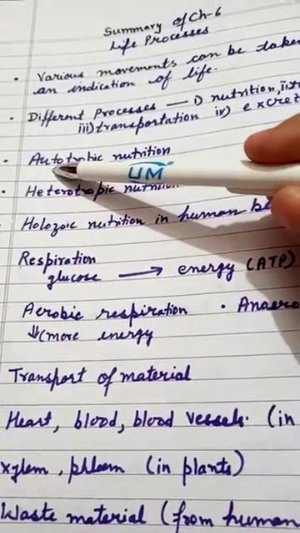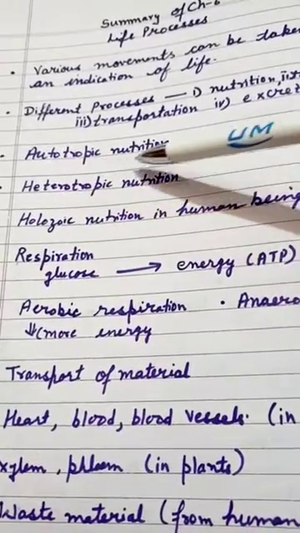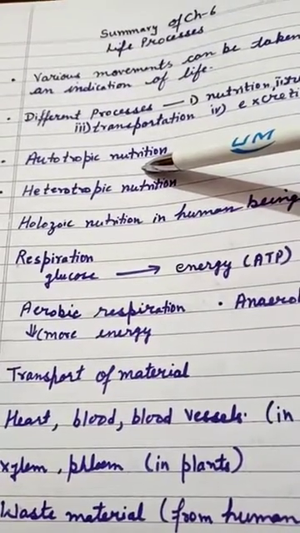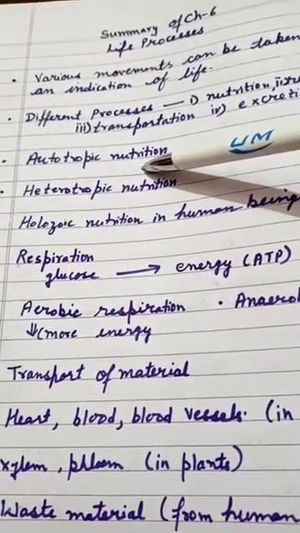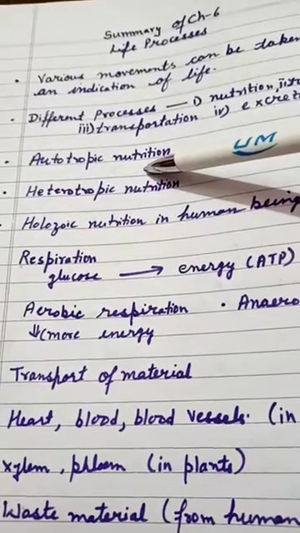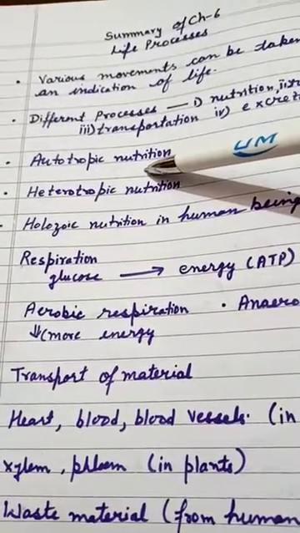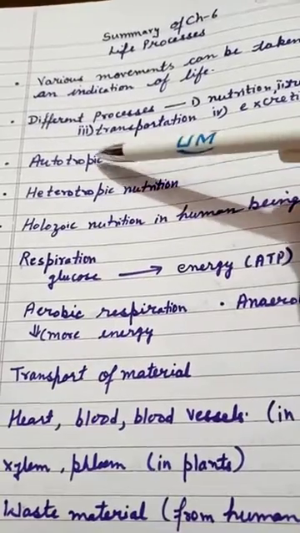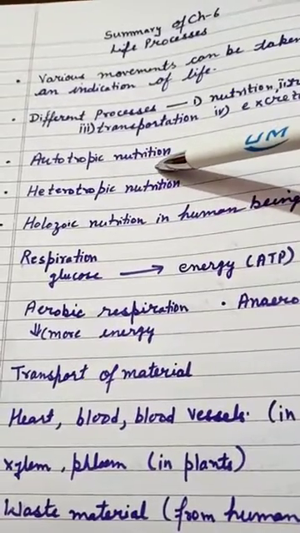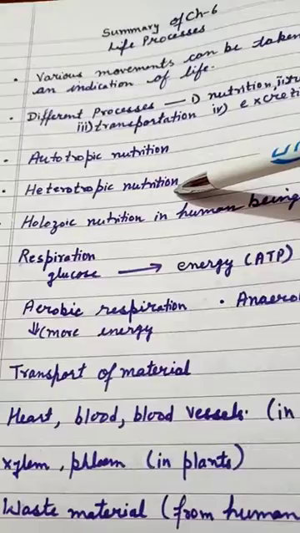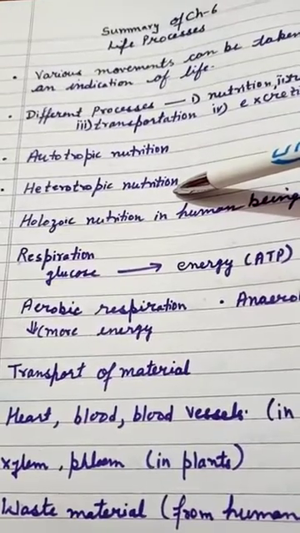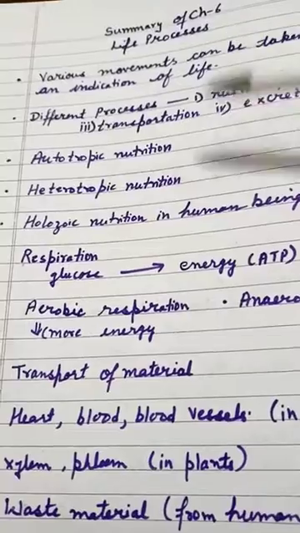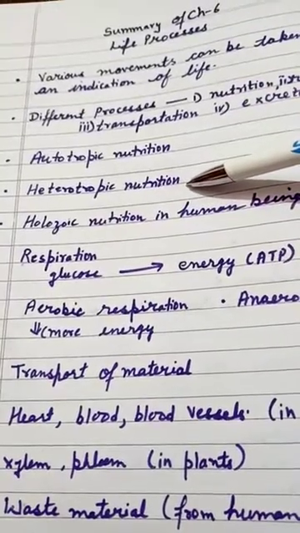Auto means self, that means self-obtained nutrition. It is shown by plants with the help of photosynthesis, and some microorganisms like bacteria show chemosynthesis. So photosynthesis and chemosynthesis are two types of autotrophic nutrition.